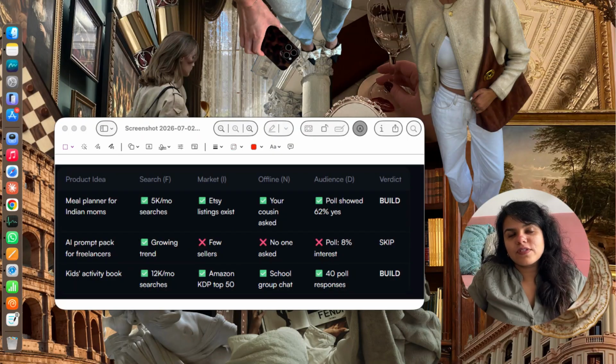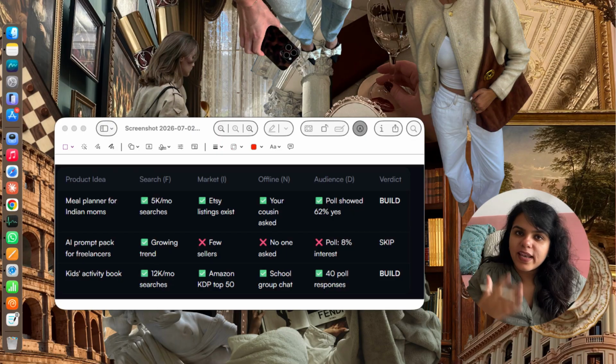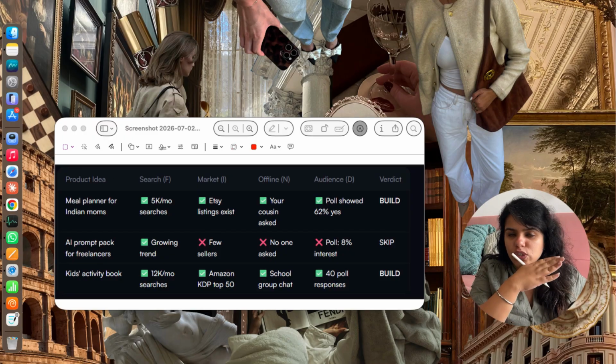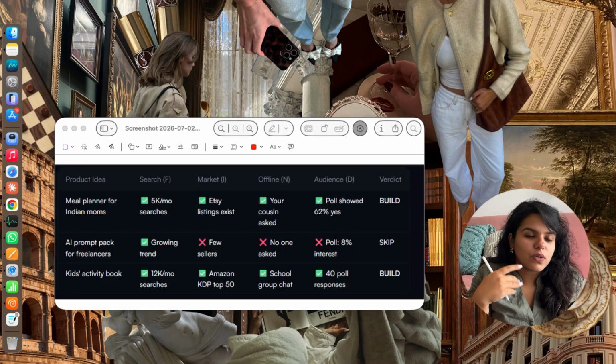The real power of this FIND framework is to see how it converges and works well together and gives you a clear winner. So all you need to do is, for any product ideas you might have, any zones of interest you might have, you just follow this FIND framework and you can create this sort of a table. You can also have AI do that for you, or you can do it manually.